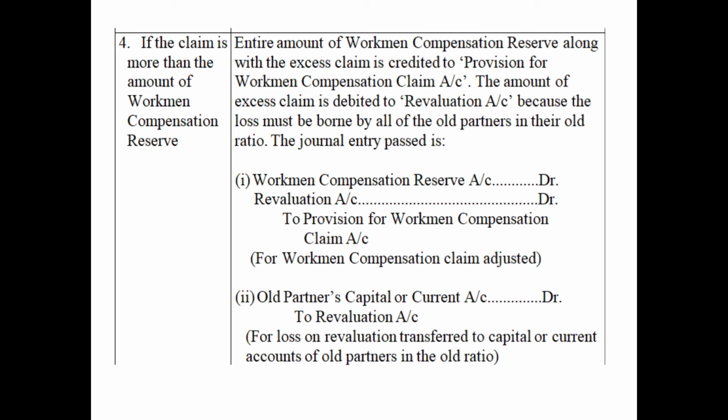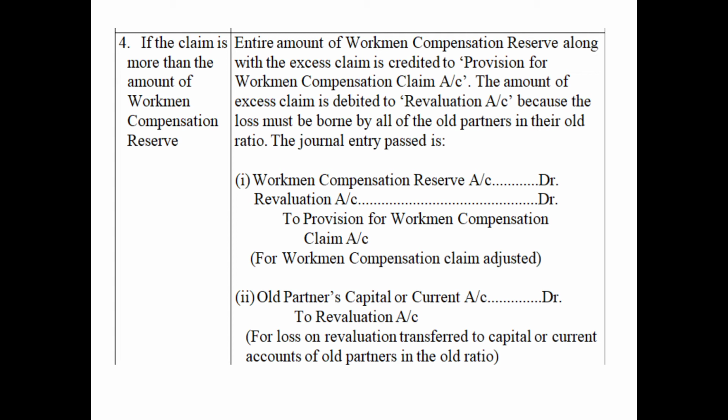An increase in liability, as discussed in previous videos, will be shown in the revaluation account on the debit side. So this 20,000 excess of liability will be shown on the debit side of the revaluation account as to workmen compensation claim, and this excess of liability is a part of revaluation loss, so it will be distributed among the old partners in the old ratio.